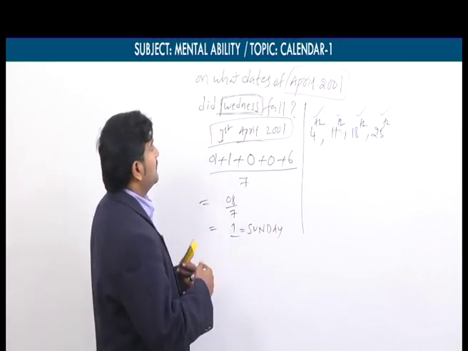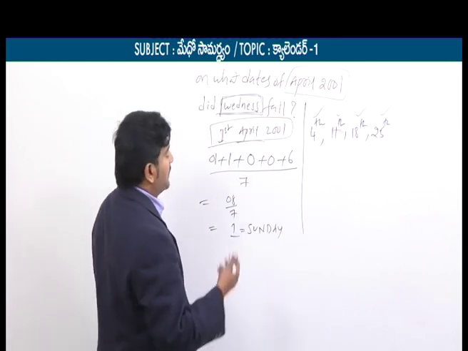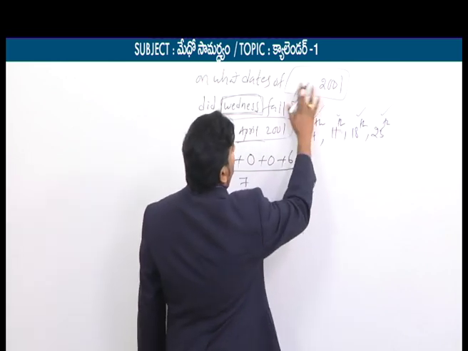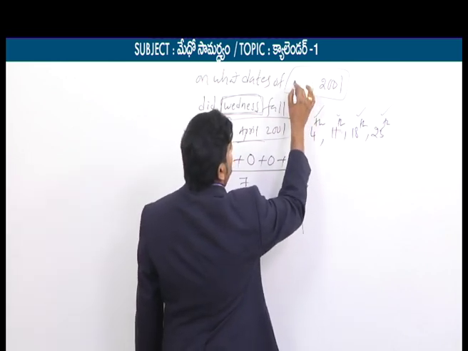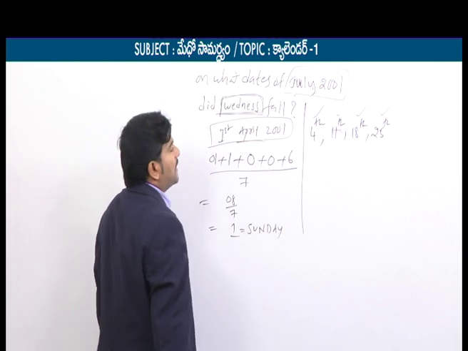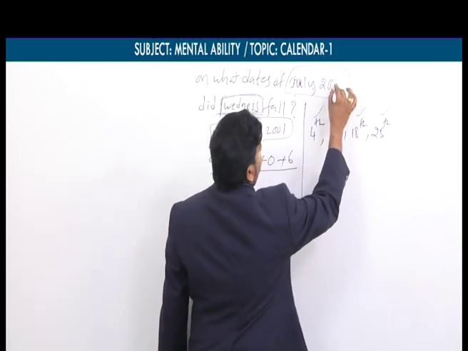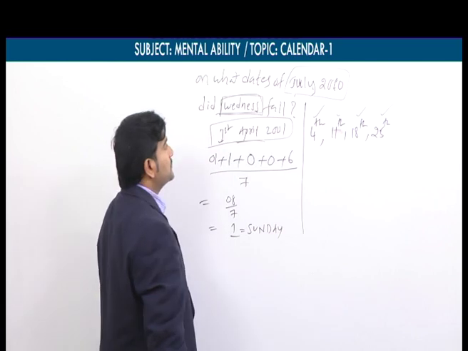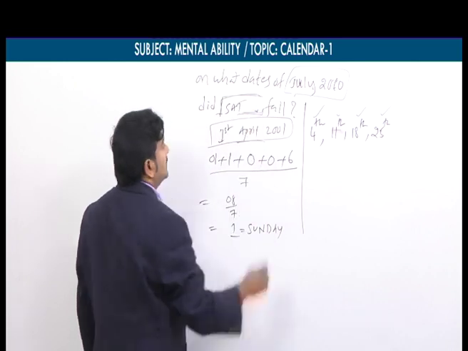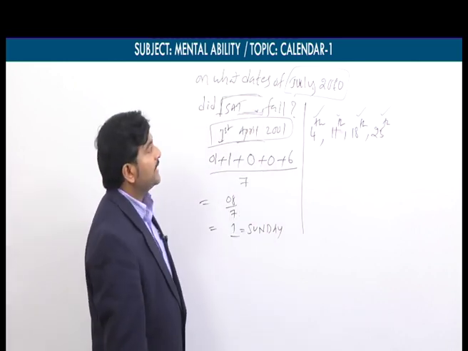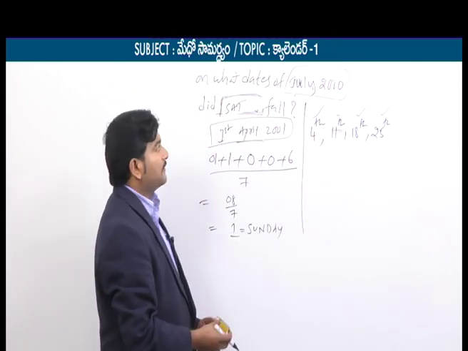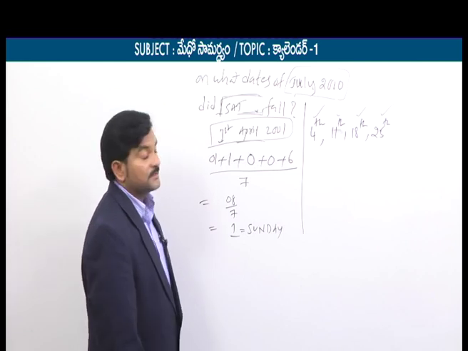Now we will focus on one more model. Let's take one more problem, a second problem in this model. Instead of taking April, now we will take, let's say, July. On what dates of July 2010 did, instead of Wednesday, we can take Saturday, fall? On what dates of July 2010 did Saturday fall?